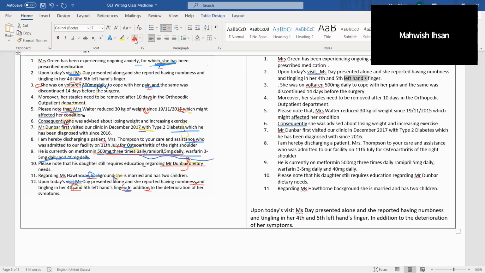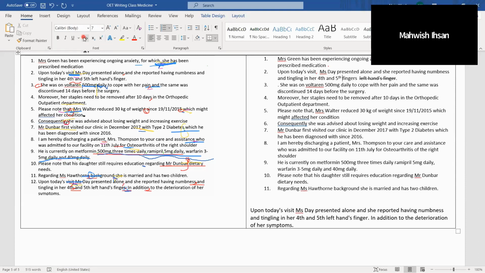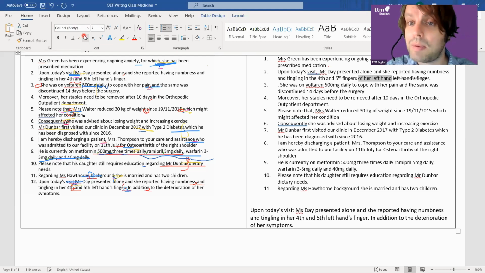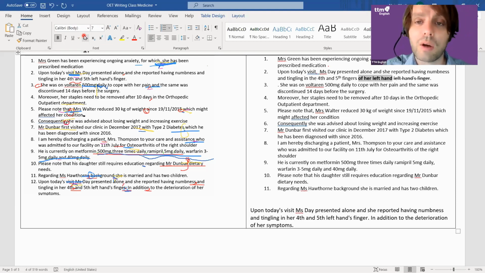How can I change that? Anyone? In her left hand. Her left finger. In her fourth and fifth fingers, right? Of her left hand. We would use "of her left hand." Okay, I know that's tricky, but this is from Sarah Day, so many of you have probably written that before. So maybe take note of that.